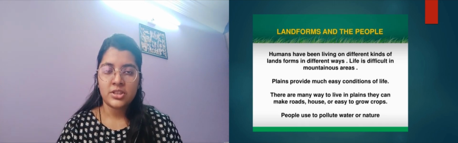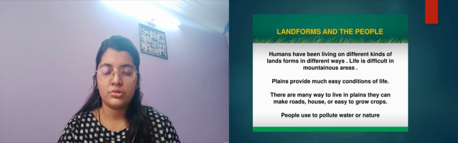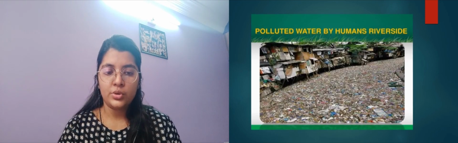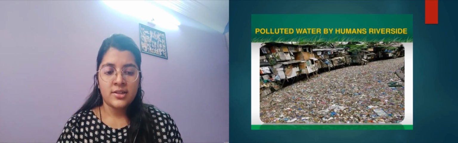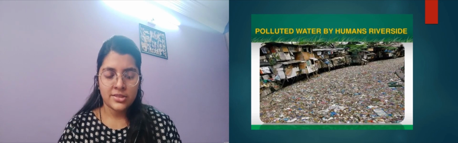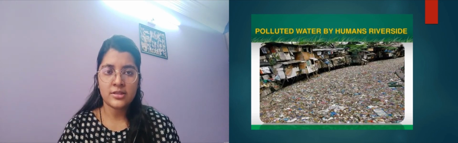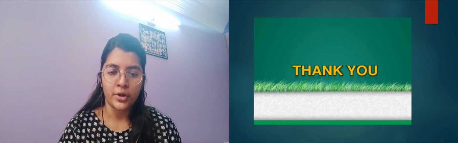This is something which we have to stop. We don't have to pollute the land. We don't have to pollute the water or the nature. You can see here the example, polluted water by humans on the riverside. You can see the garbage they have thrown, the plastic disposal and things like that. This is something which we should completely avoid.